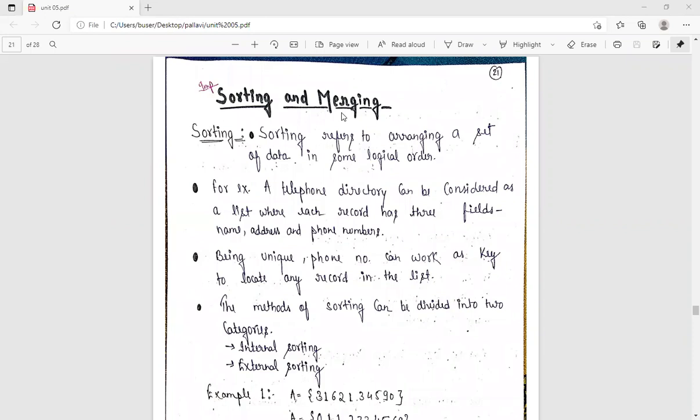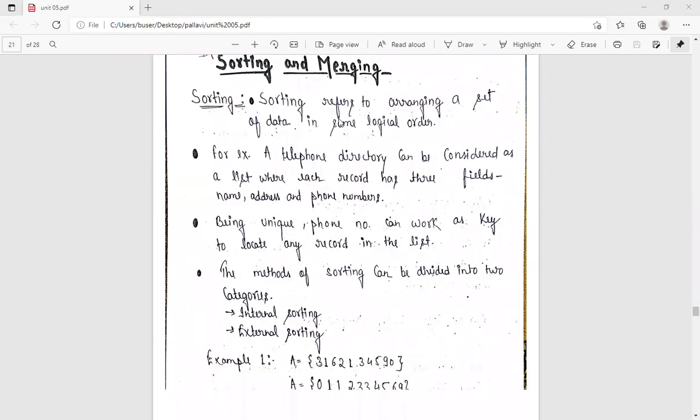So now we are talking about sorting and merging. When we talk about sorting, it means you sort the list, sort the data, and arrange it in sequence form, like numbers or alphabets, however you want to do it. I think you are clear about what sorting is. In the example of the phone directory, being unique, the phone number can work as the key to locate records in the list. You pick the phone number to access the data for any member or person. The methods of sorting can be divided into two categories: internal sorting and external sorting. Okay, I will now explain what internal sorting and external sorting are.